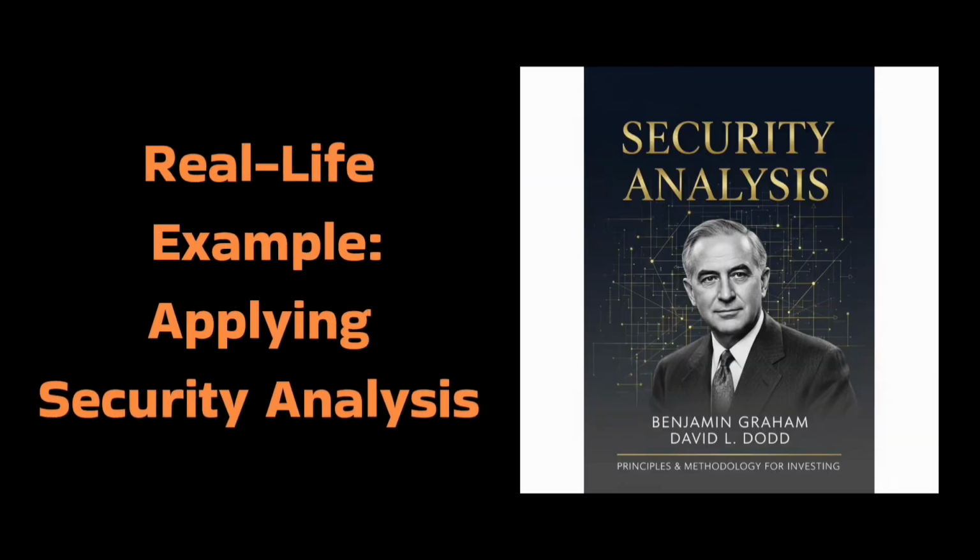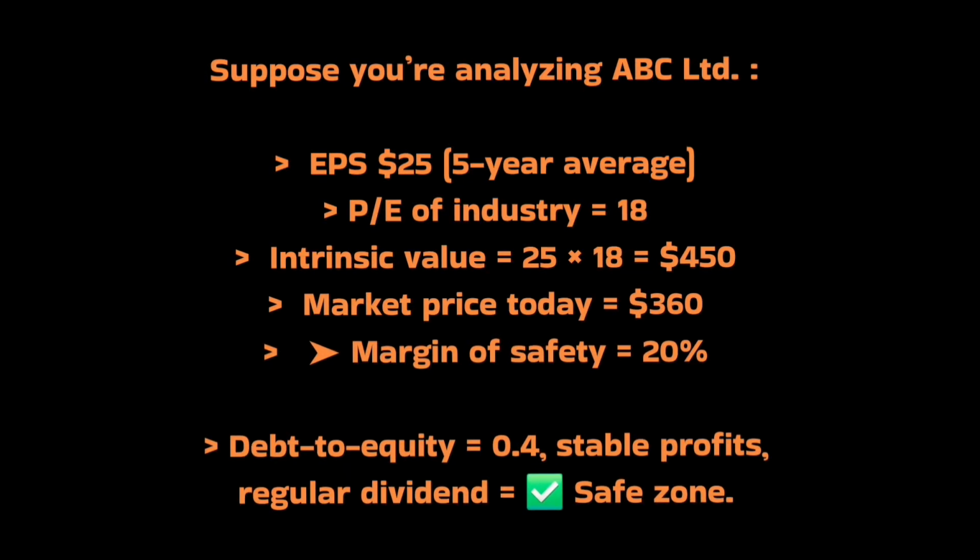Real-life example: applying security analysis. Suppose you are analyzing ABC Limited. EPS is $25, 5 years average. PE of the industry is 18. Intrinsic value is 25 multiplied by 18, $450. If the market price today is $360, that means a margin of safety of 20%. Debt to equity is 0.4.